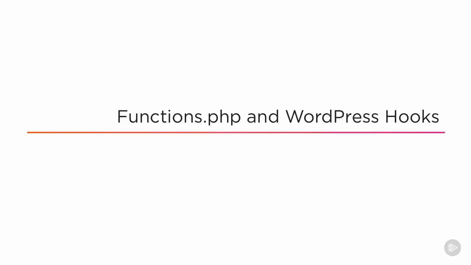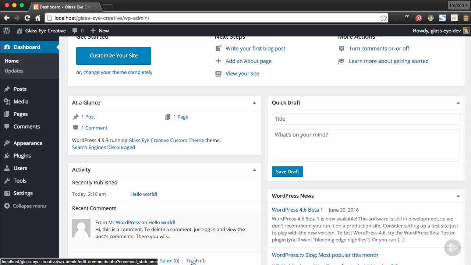In this video, we'll learn how to create our functions.php file and also learn what a WordPress hook is. In our last lesson, we saw that our theme was missing some important features. For example, we can't come down to appearance and create custom menus, and you'll also notice there are some other things missing here as well, like the ability to add widgets. And that's because we need to add that functionality ourselves in our functions.php file.